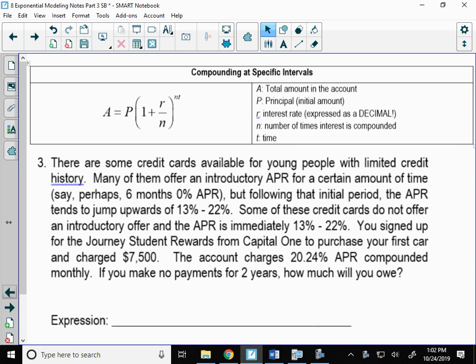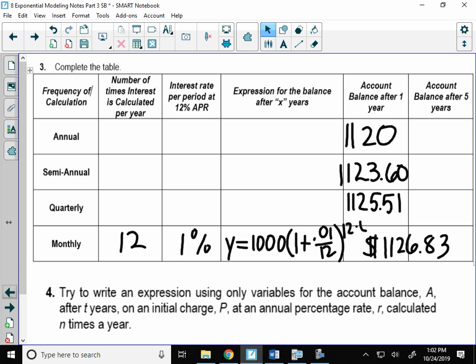We discovered this formula here, right? We did an investigation, kind of like a table filling in, where we were given a credit card with a $1,000 balance, and we figured out how credit card companies charge interest, right? We talked about how you could charge interest once a year, annually, semi-annually, quarterly, or monthly, and said this bottom row, monthly, is actually how interest is calculated for a credit card. They don't just charge interest once a year, they charge interest once a month, and you earn interest on your interest. That's why it's called compounding.